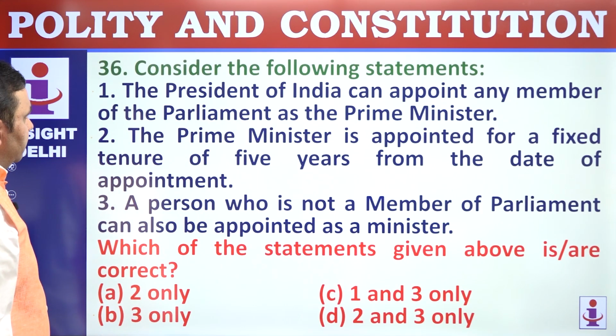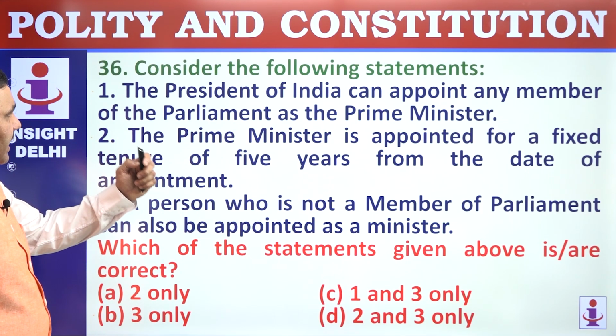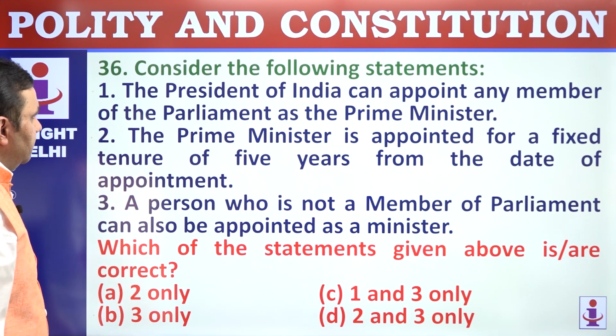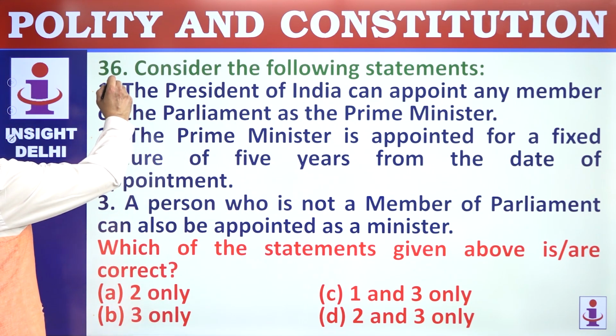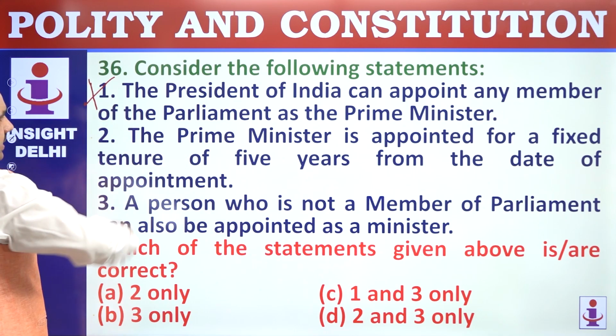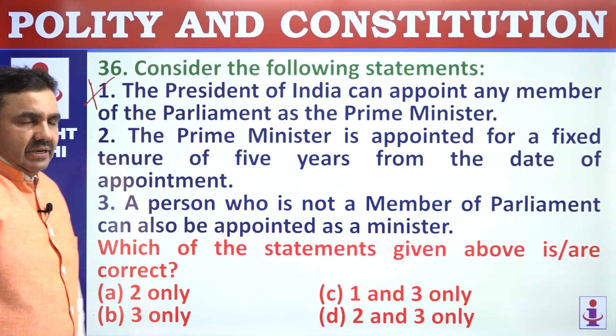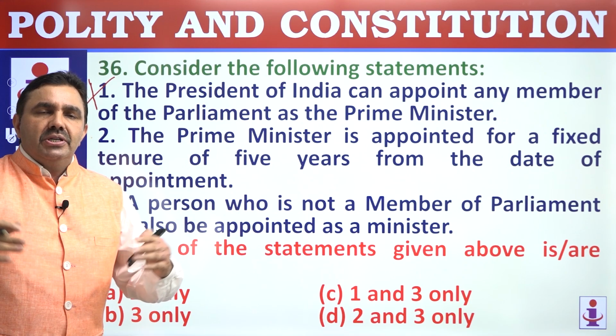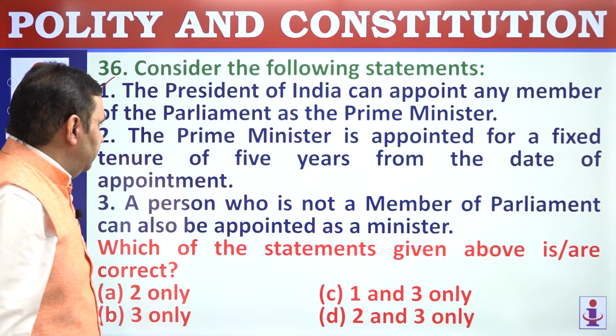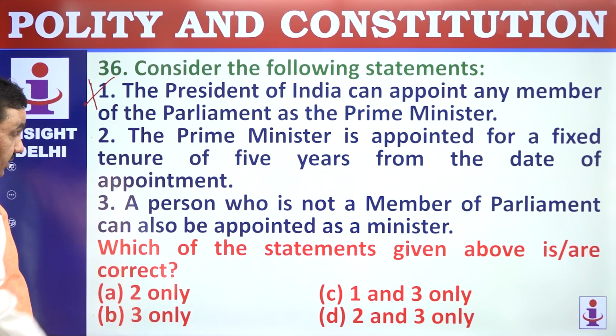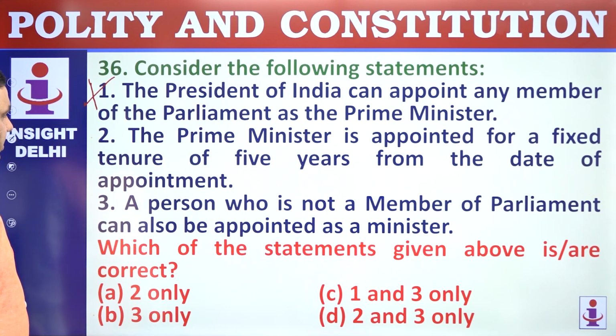36. Consider the following statements. The President of India can appoint any member of Parliament as Prime Minister. President has to appoint the leader of the majority party in the House, House means Lok Sabha here, as Prime Minister. He cannot appoint anybody randomly as Prime Minister.